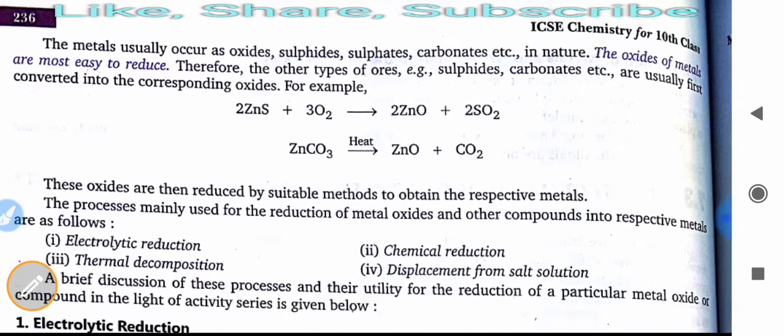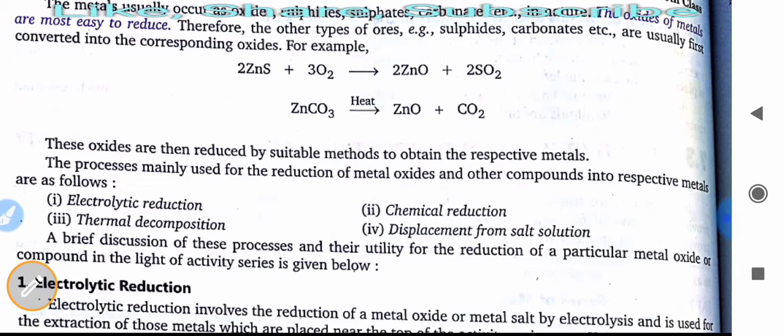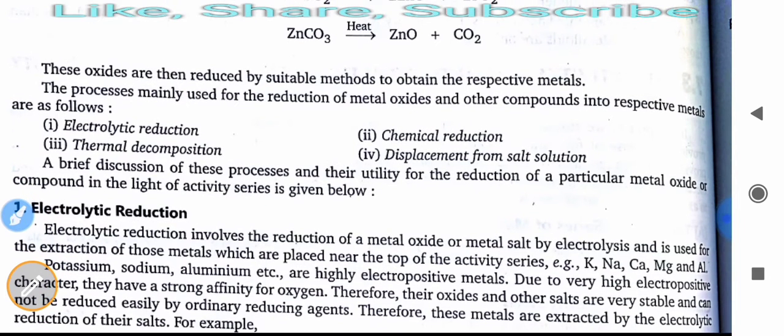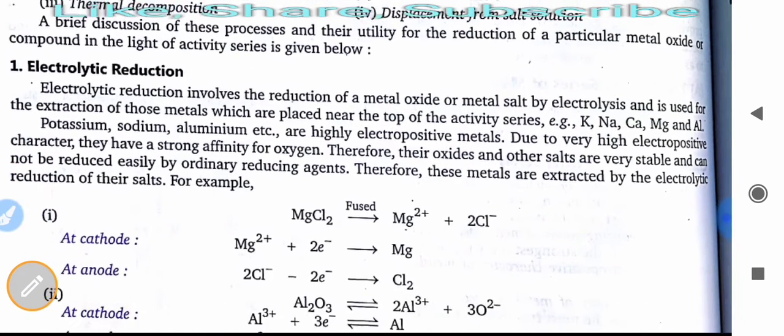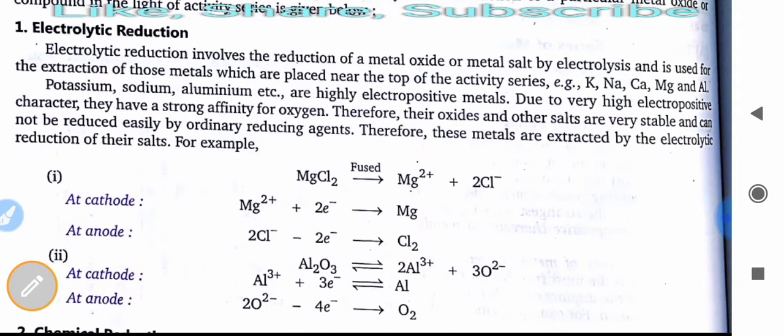Then we use these four methods. First is electrolytic reduction, then chemical reduction, thermal decomposition, and displacement from salt solution. A brief discussion of these processes and their utility for the reduction of a particular metal or oxide compound in the light of the activity series is given. So first we have to understand the electrolytic reduction.